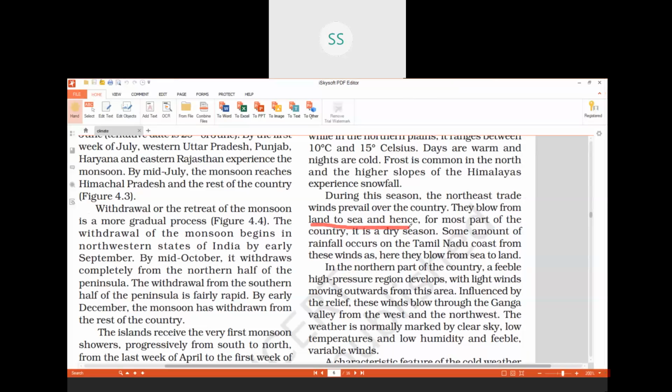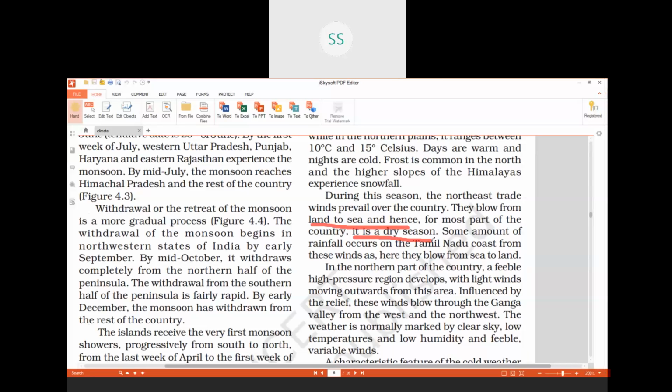So what are these types of winds? Because the winds are blowing from land, they do not have any moisture. So they are dry winds, children. So that's why it's a dry season. You know, your skin gets dry. So it's a dry season.